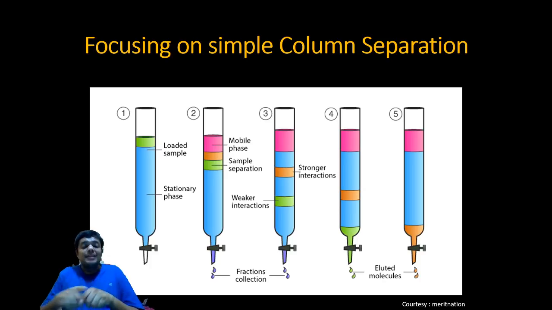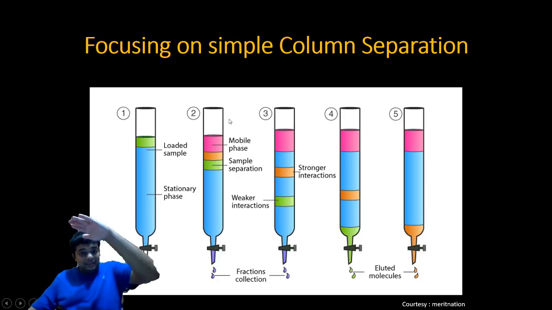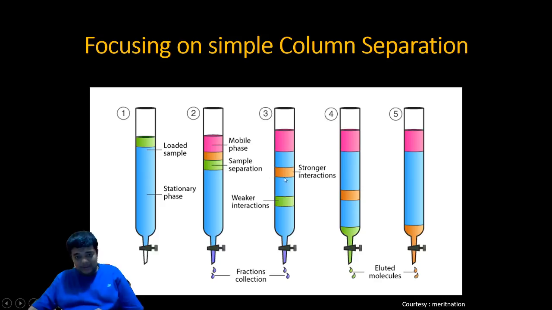So it is not necessary that once you have added this much pink amount of mobile phase, both the compounds will be thrust down and taken out. No, it might thrust them down to an extent. Now from step 3, where the components are separated, if you want to bring the green component down, you must add more and more mobile phase, and that phenomenon of adding more mobile phase is called elution.